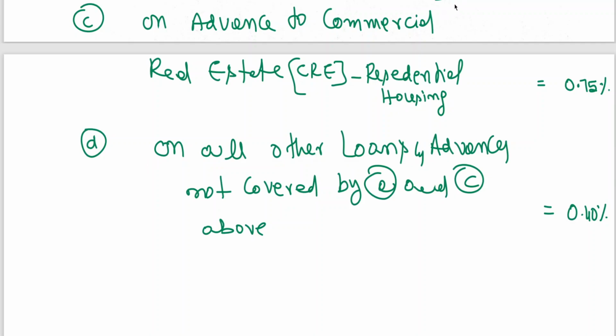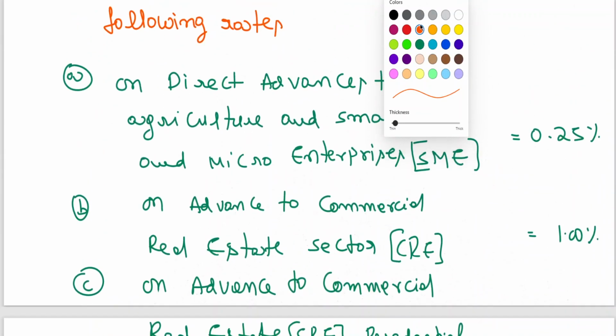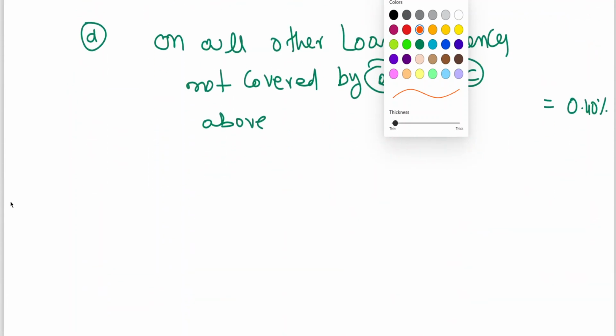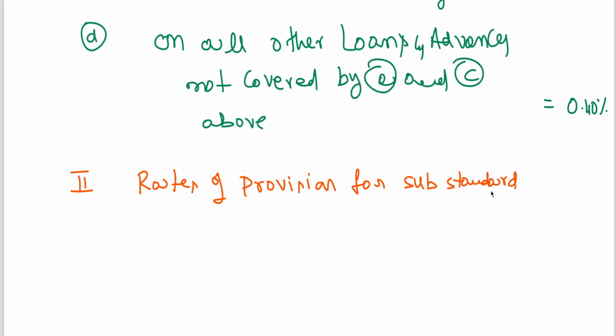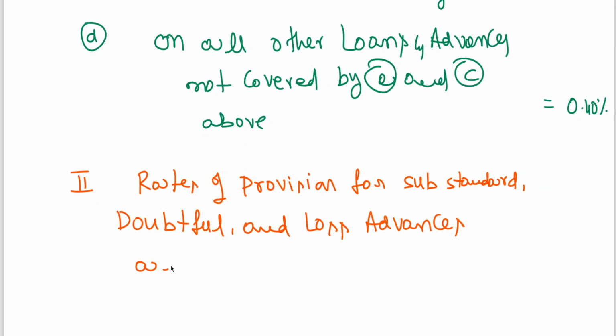Next, second point. Rates of provision for substandard, doubtful and loss advances are as follows.